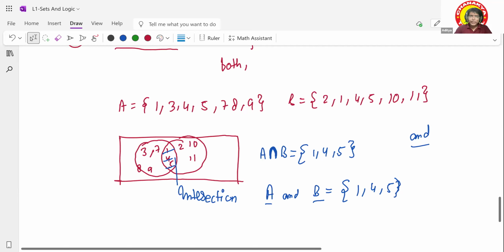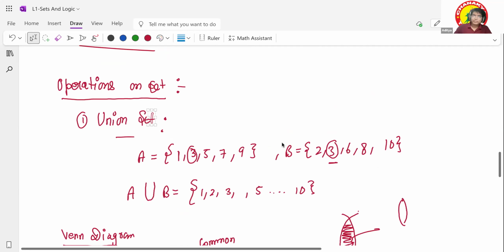Now, one more thing. When I was saying union, how can we represent the union without this U? We can use 'or' in that case. I can replace the symbol with 'or'. Or means this element can either be in B or in A. It doesn't matter whether it is present in both or any one of them.